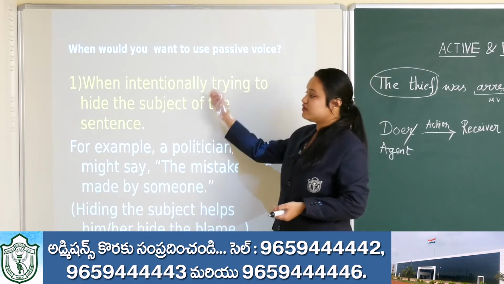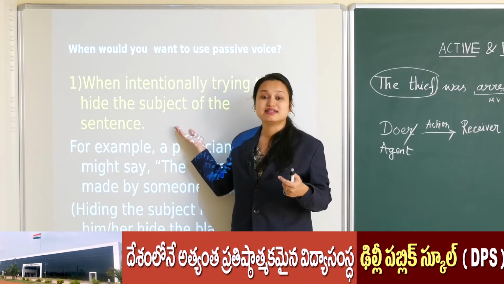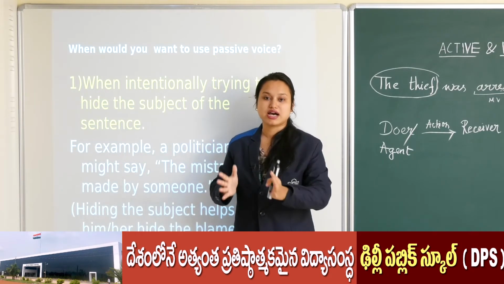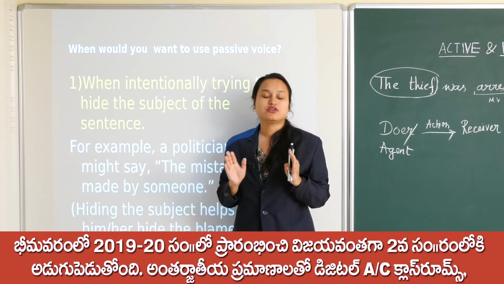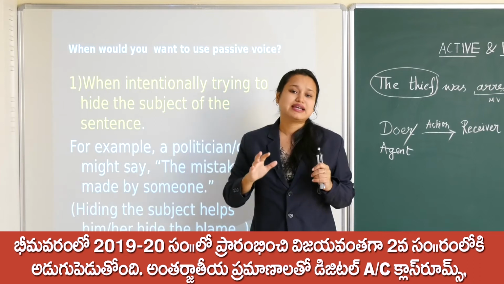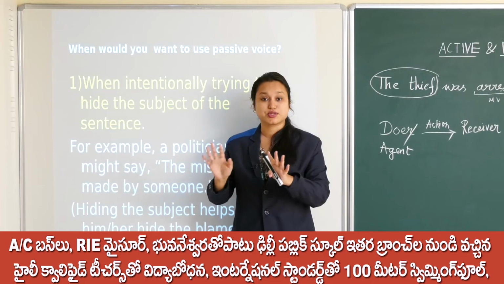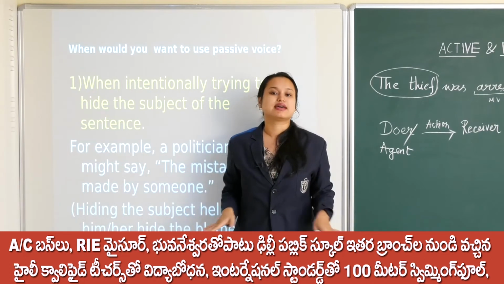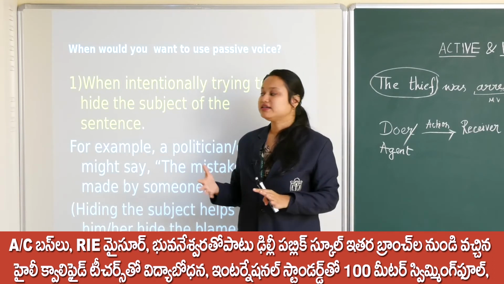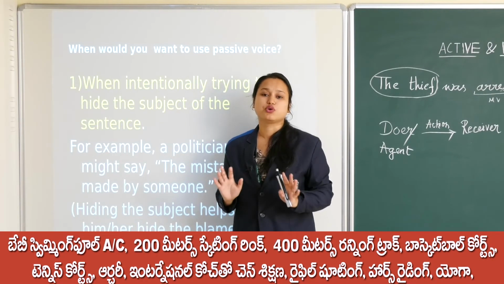So intentionally we are trying to hide the subject, the doer, right? If a glass or a flower vase is broken in your home, what will we do? Suppose your parents are away, and they come back and find that a huge, very beautiful flower vase was broken and the pieces are scattered around your house. How will you try to explain that? Okay, the vase broke, or the vase broke somehow.